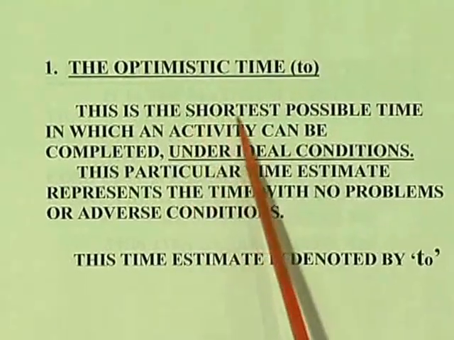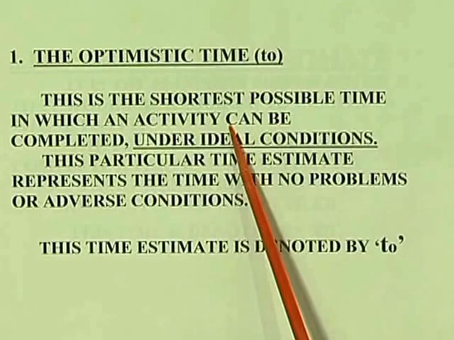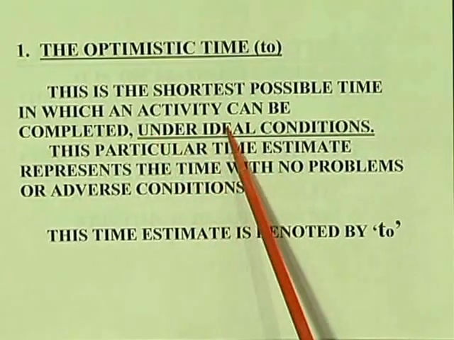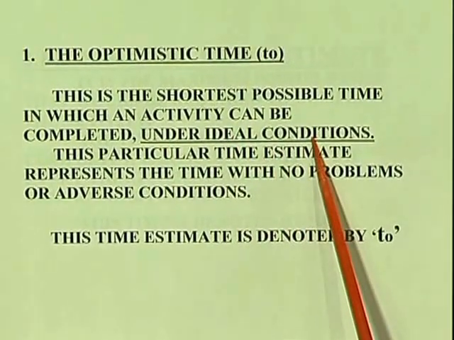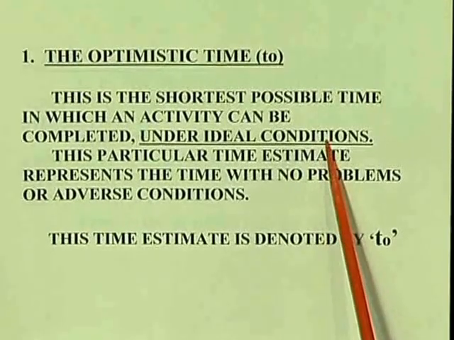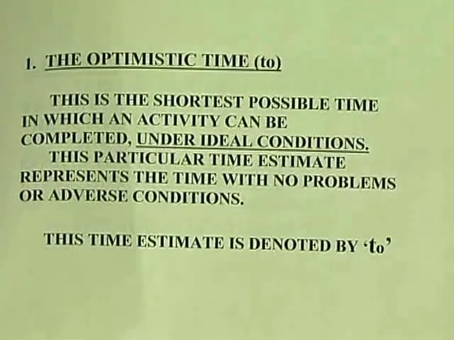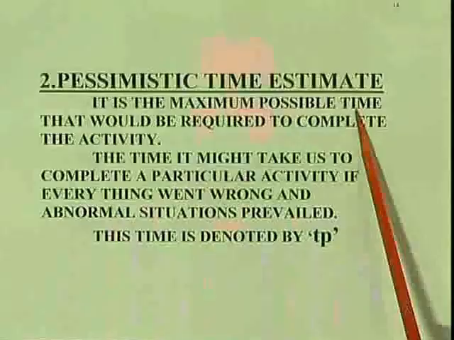Here this is the shortest possible time in which an activity can be completed under ideal conditions. That means we are not considering any deviations in this particular case, everything is going on according to the schedule, no drawbacks and no stopping of the work etc. Next is pessimistic time.